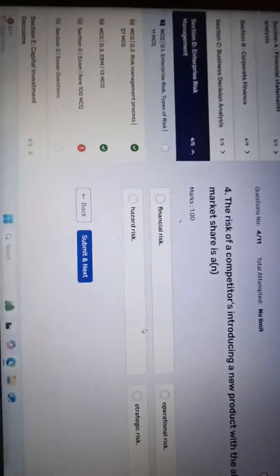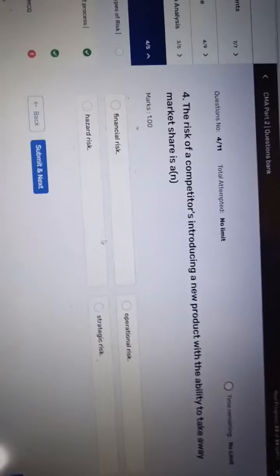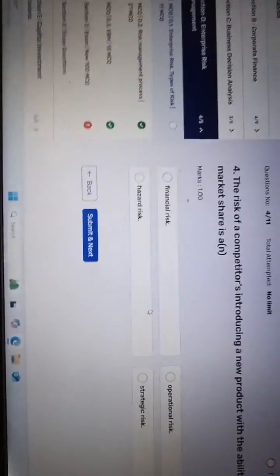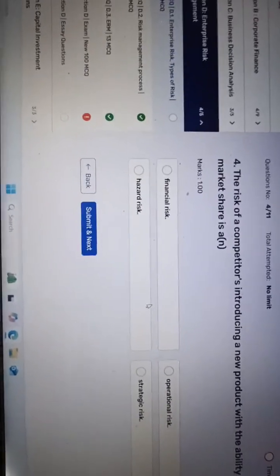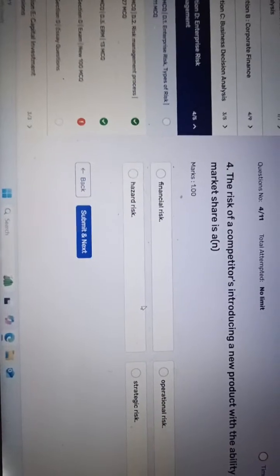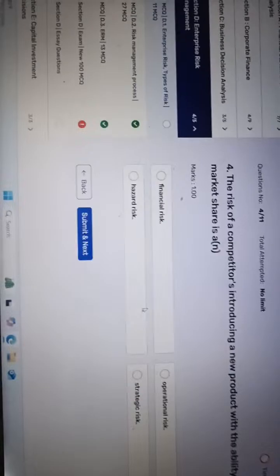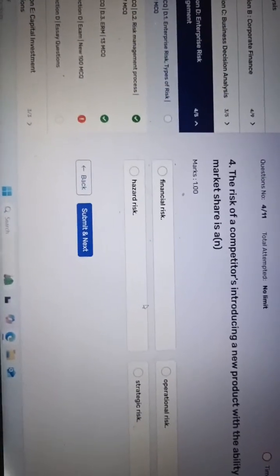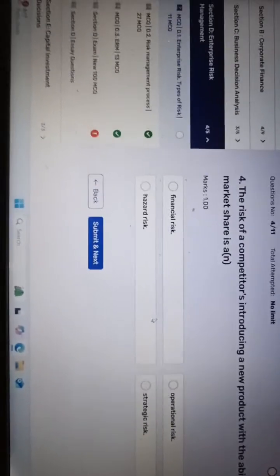Okay, now we are going to the next question. This is question number 4. Out of 11, 4 questions we already solved. Our target is to achieve a minimum of 80%. We are not sure 100% will be correct, but at least we need to get 80% correct. Out of 11 means we need to get at least 9 questions correct.